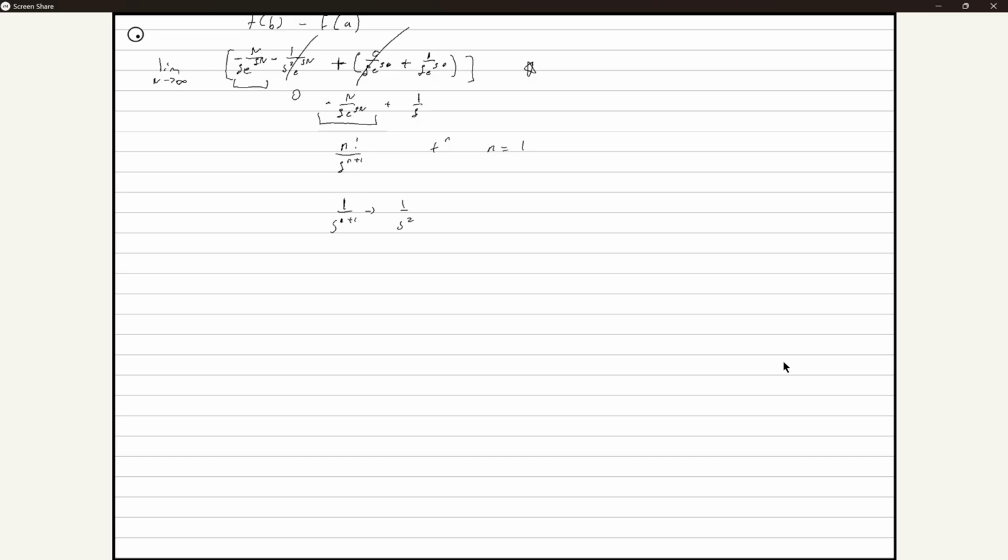One second. Oh God, I'm in my Calc 2 notebook, and that brought back a wave of memories of trauma, man.